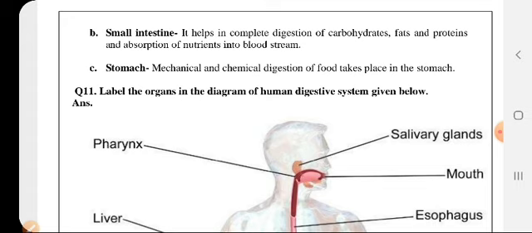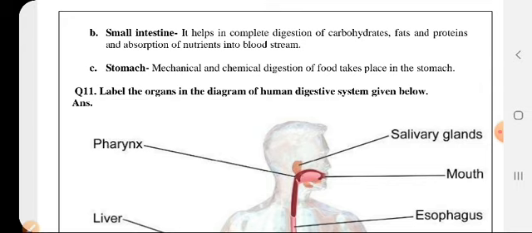It is the place where HCl is present along with the digestive enzymes which completely जो है वो फूड को smaller pieces में convert कर देता है. That is, mechanical and chemical digestion of food takes place in the stomach. अगर फिर भी कुछ particles food के insoluble रह जाते हैं, they are completely dissolved in the small intestine by the digestive juices which are secreted from the various accessory glands.